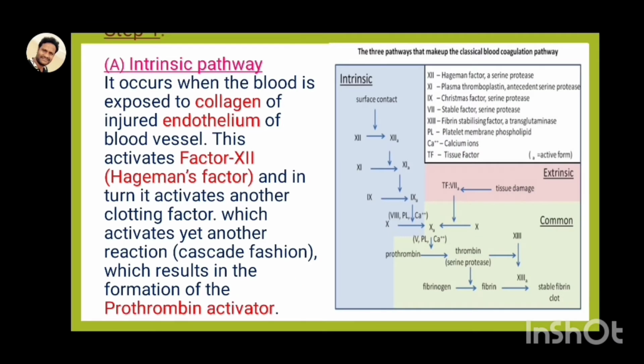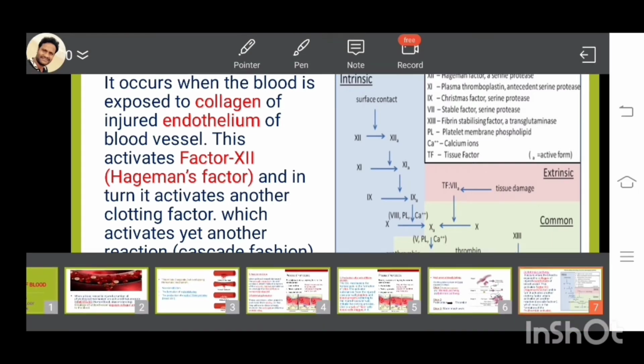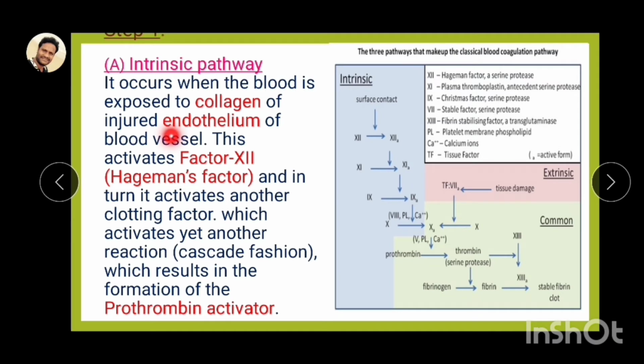One is the intrinsic pathway, within the blood vessels. Damage or injury occurs to the endothelium of the blood vessel. The endothelium then activates the 12th factor, Hageman factor. Hageman factor activates other factors, and after some cascade reactions, finally the prothrombin activator is formed. This is the diagrammatic representation of the intrinsic pathway.